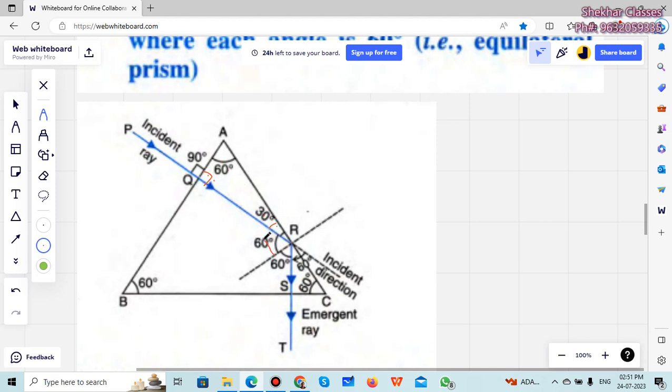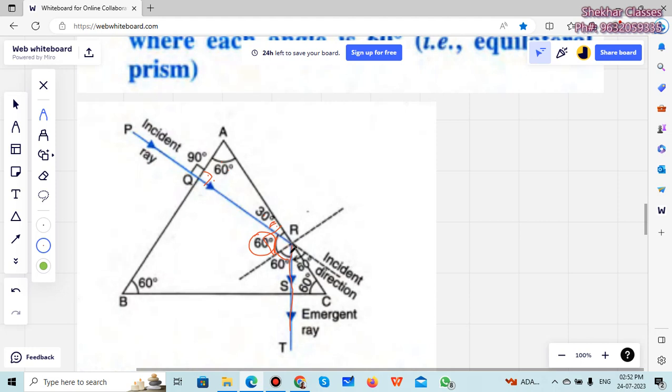And if this is 30, we know that the normal has 90 degrees here. This is 90. Out of that, this is 30 degrees. So how much is the remaining angle? 60 degrees. So this angle will be 60. So the angle of incidence here, inside this particular prism, is more than 42 degrees. So there will be total internal reflection and 60 degrees will come out here. Is it clear? The ray of light would have gone directly like this, but it did not go. So you can see it is deviating out.